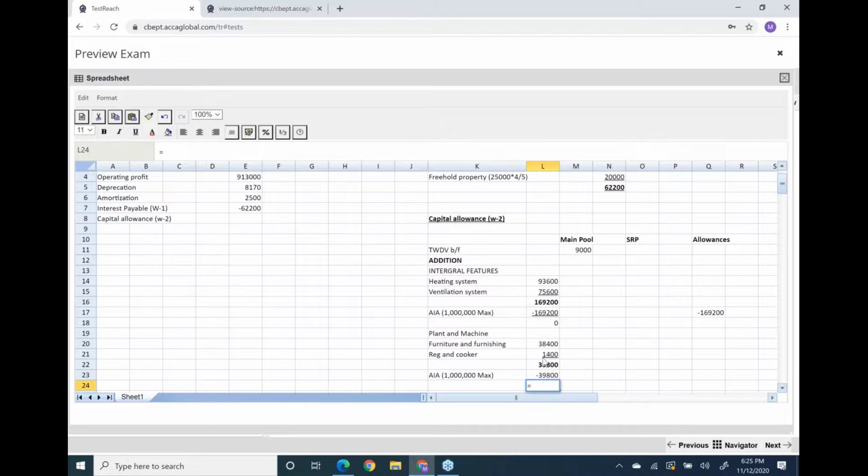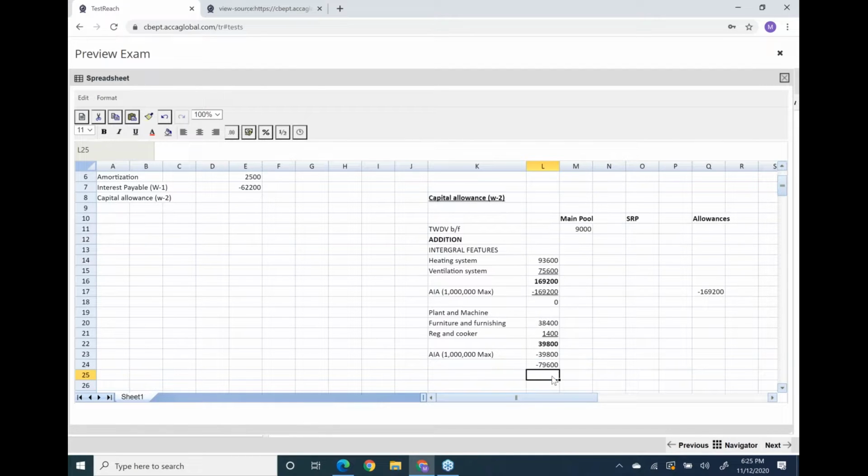We have taken this to the allowance column as well. Now, sir, what will happen to SRP? Nothing will go in SRP. The SRP column will remain blank. But for main pool, use your brain. What's the format of main pool? Opening balance, add addition, less disposal. There is no addition and no disposal, so the opening balance will become the closing balance.